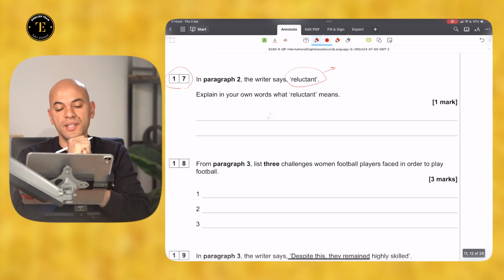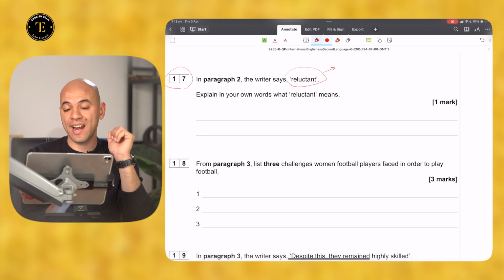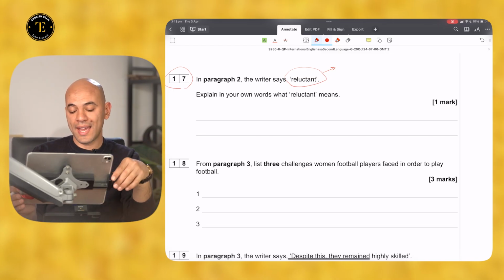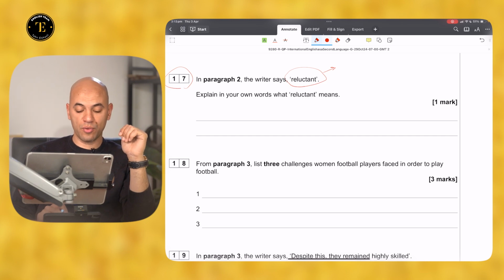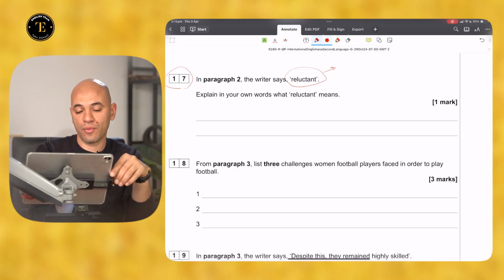Now let's define it. Explain in your own words what reluctant means according to paragraph 2. The easiest and most suitable answer would be unwilling to cooperate, unwilling or hesitant to allow. All right?